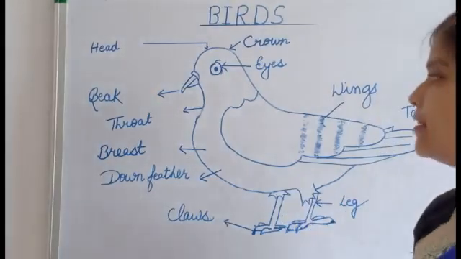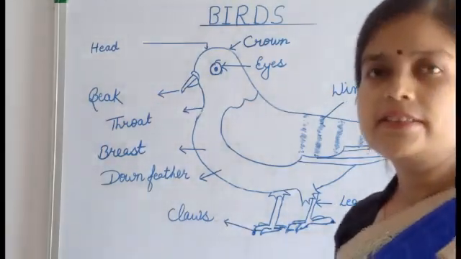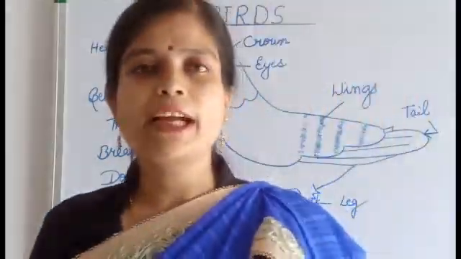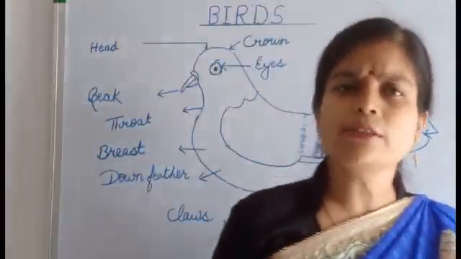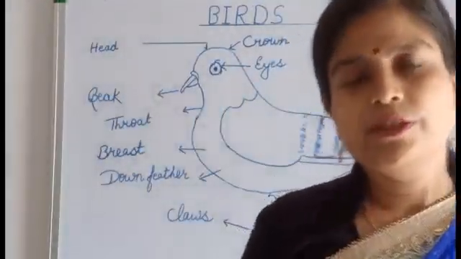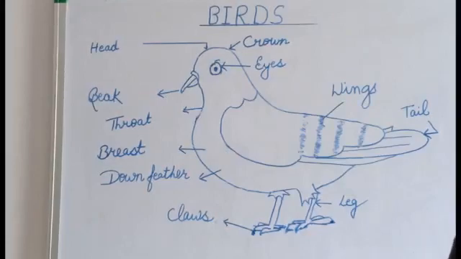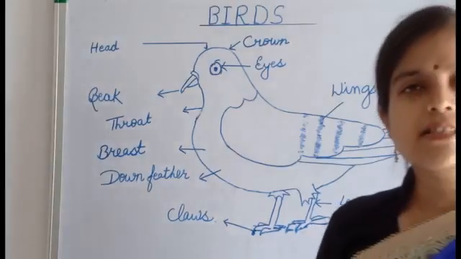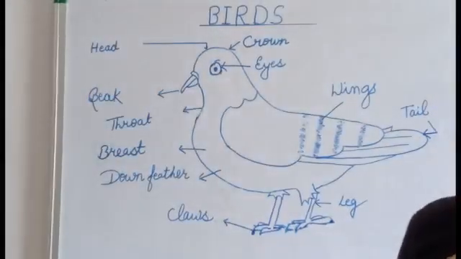Now, a flightless bird. Just now I have taken the name. Flightless means the bird which can't fly. Which is the flightless bird? Ostrich. The ostrich is a flightless bird.